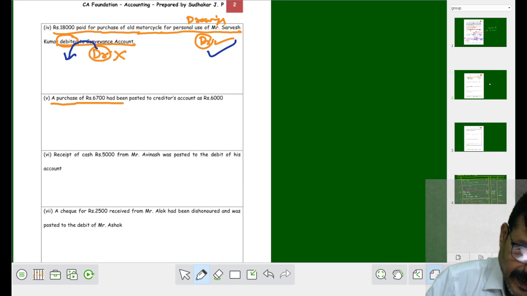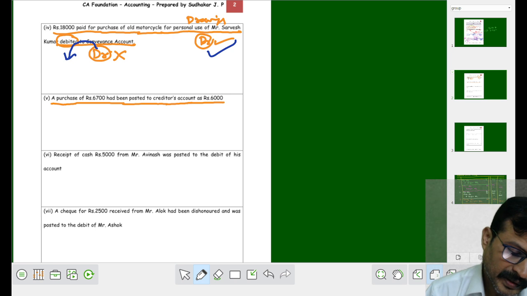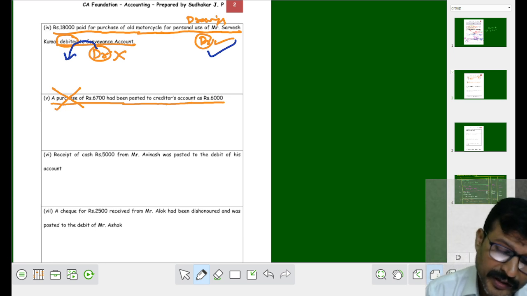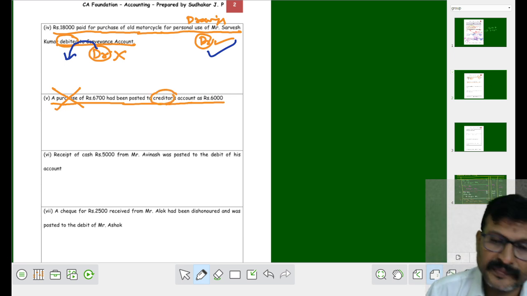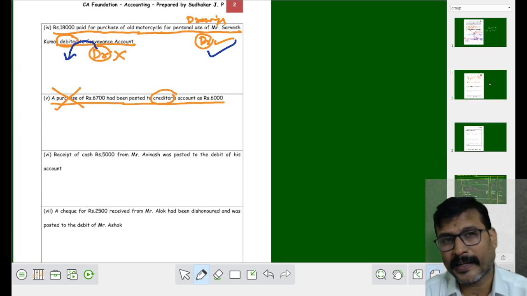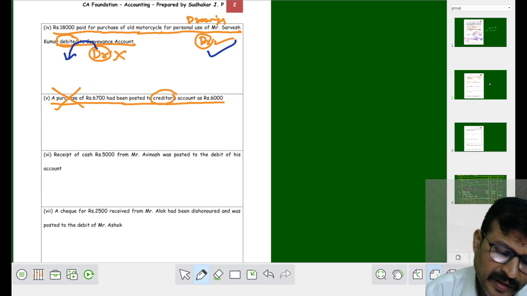Purchase of 6,700 has been posted to the creditor's account as 6,000 rupees. See where the wrong is done. Here nothing wrong had happened in purchases account because the amount is wrongly entered in creditor's account. Purchases is not to be taken for rectification.